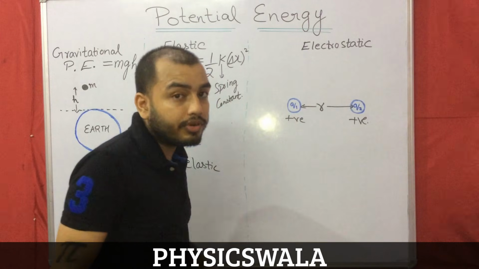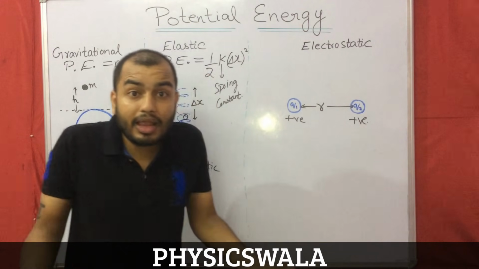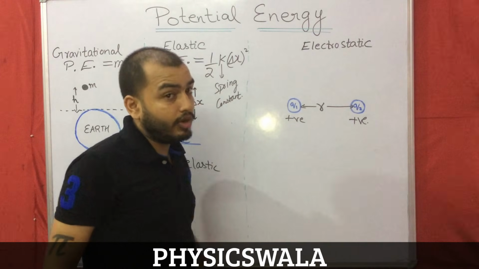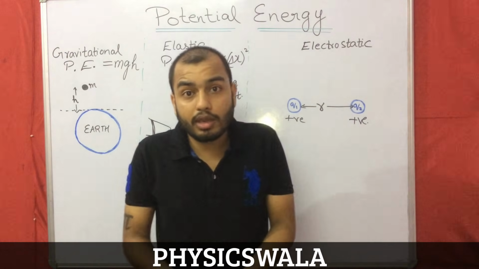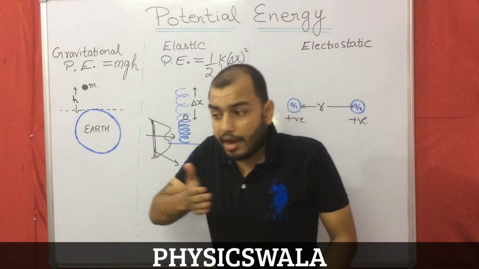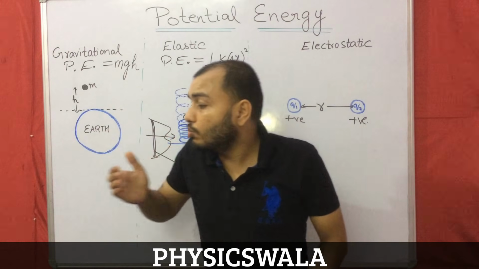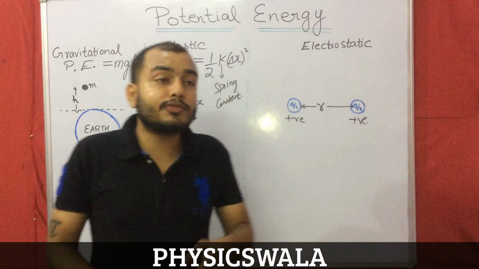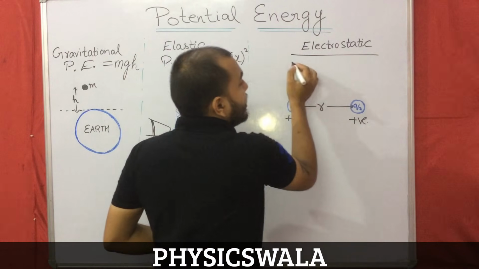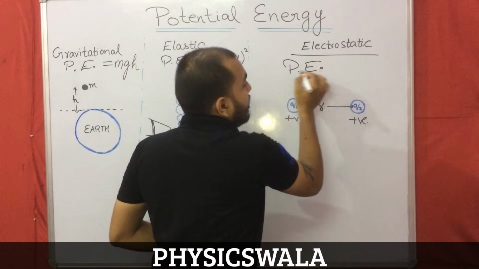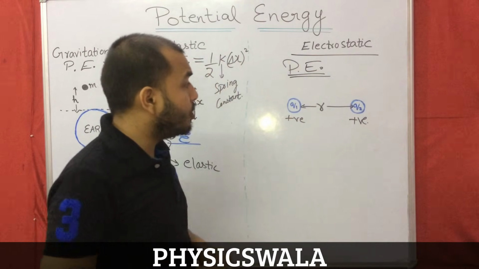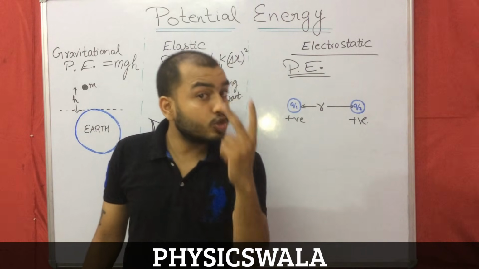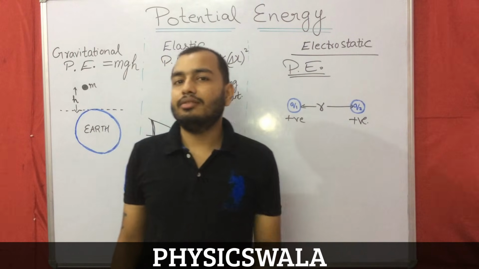Positive and positive repel. Like charges repel. So this charge will start moving, and when it starts moving, it will force the air molecules to move and will do work. And this work comes from electrostatic potential energy that is stored between two charges. Yes, it is important: between two charges, not a single charge.